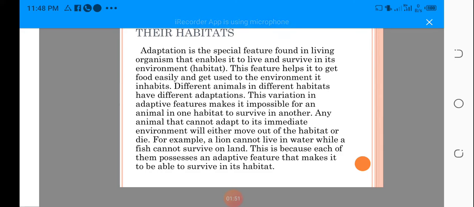They can survive and live there. That's adaptation. This feature helps the organism to get food easily and get used to the environment it inhabits.